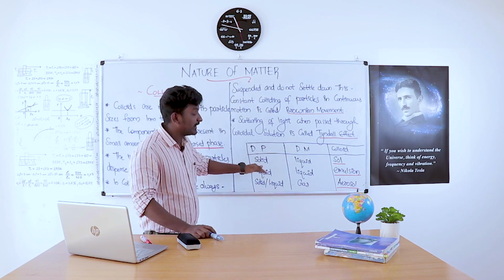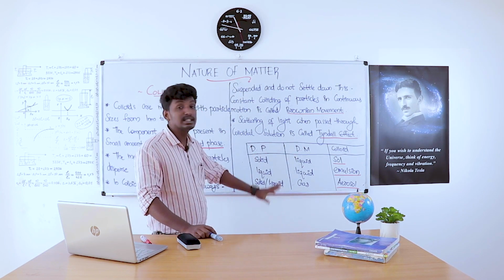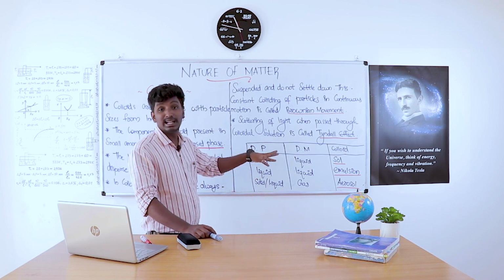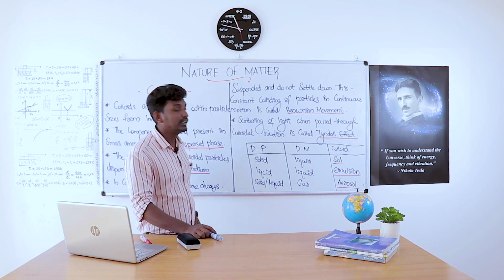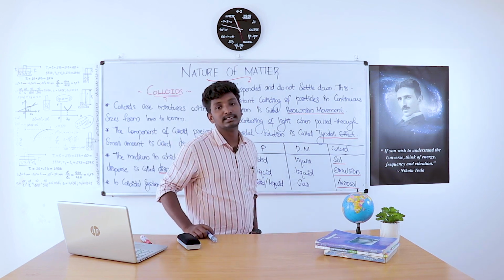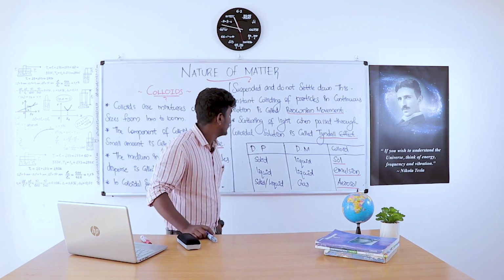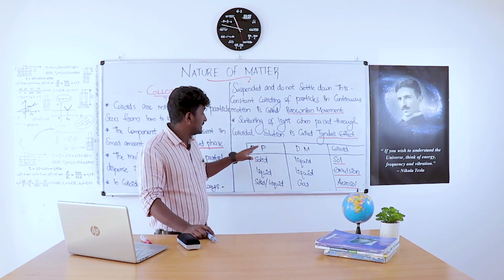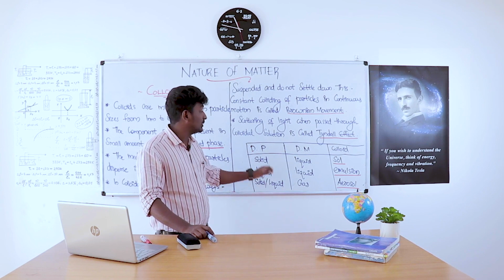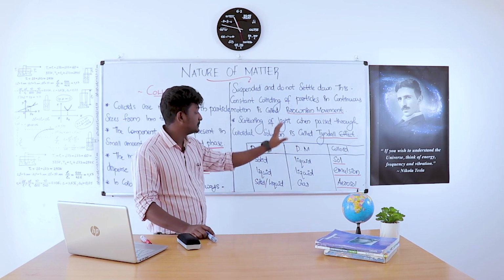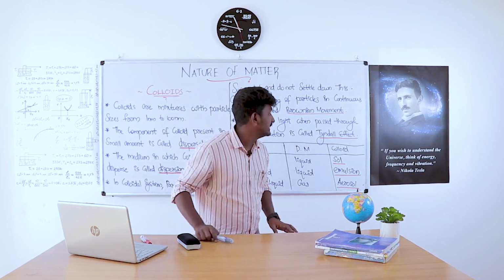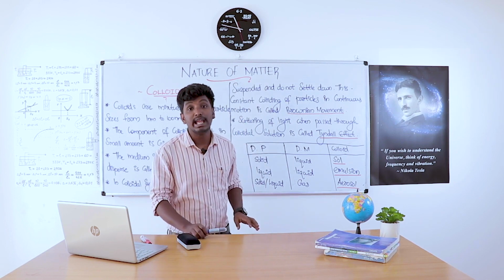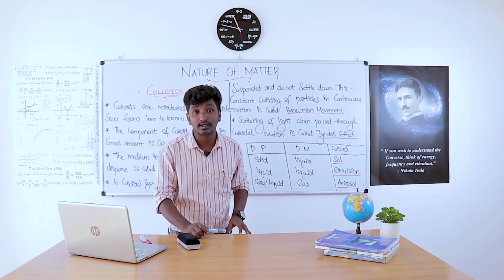If the dispersed phase and dispersion medium are both in the liquid state, both are liquids, then the colloid can be called an emulsion. When the dispersed phase is either a solid or a liquid and the dispersion medium is gas, then the colloid can be called an aerosol. It is called aerosol.